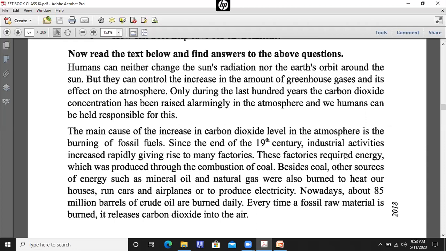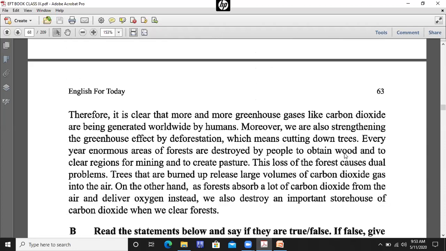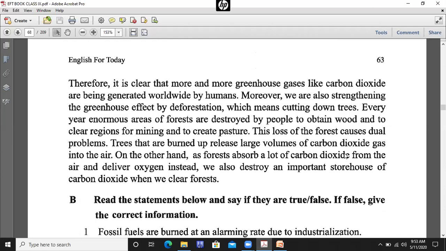Every time a fossil raw material is burned, it releases carbon dioxide into the air. Therefore, it is clear that more and more greenhouse gases like carbon dioxide are being generated worldwide by humans. Human beings are responsible for producing carbon dioxide gas, or greenhouse gases, into the atmosphere. We are the only ones responsible for this.